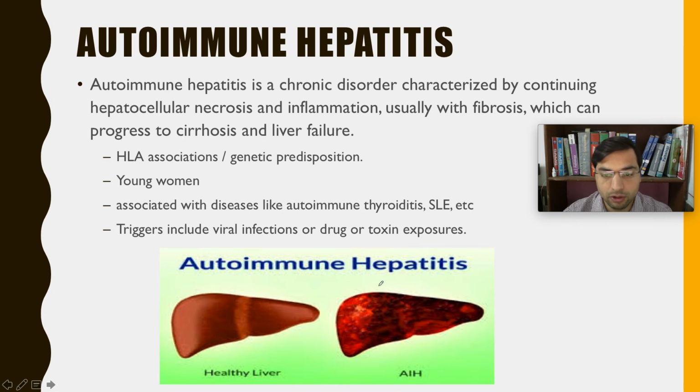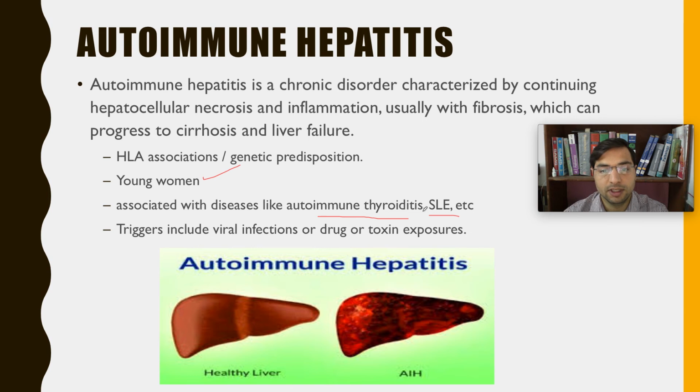So what are the risk factors for autoimmune hepatitis? As usual, HLA associations, right? If HLA associations are there in someone's genes, then they are genetically predisposed to get autoimmune hepatitis. Young women are most commonly affected, right? And if some other autoimmune illness is present in the body, like autoimmune thyroiditis, Hashimoto disease, SLE, right?